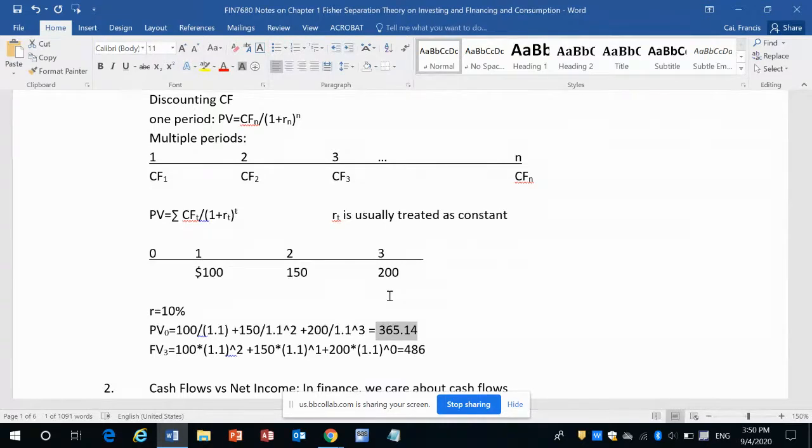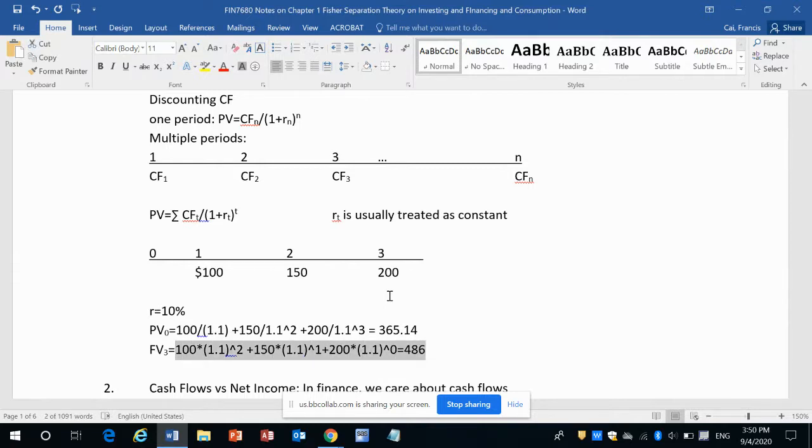You may also add these cash flows in a slightly different way. You can add the future value of these cash flows. The first $100 will earn two years of interest toward the third year, and the $150 will earn one year of interest. If you use your financial calculator to verify the number, you will have 486.